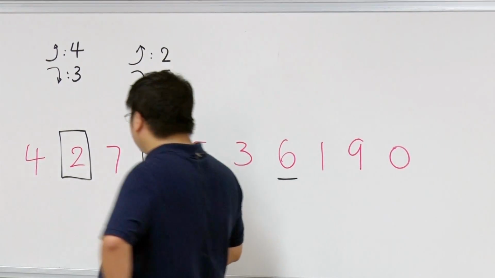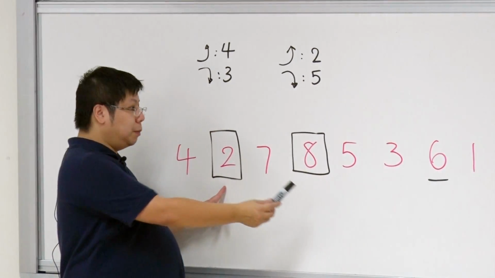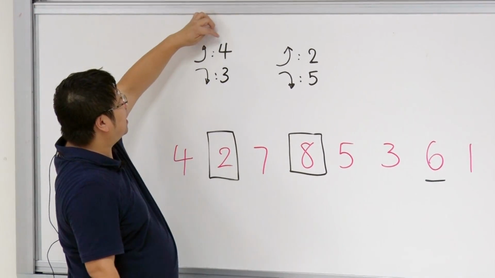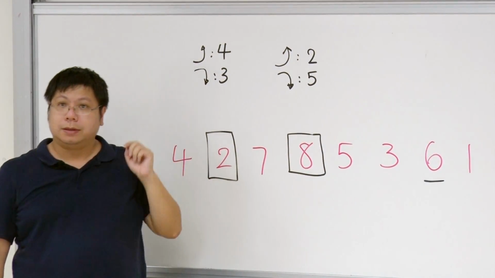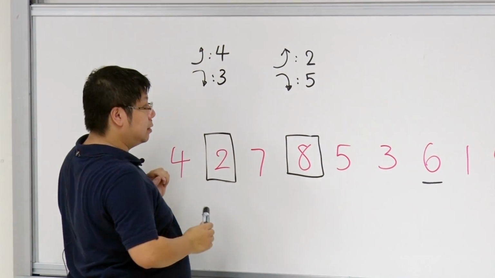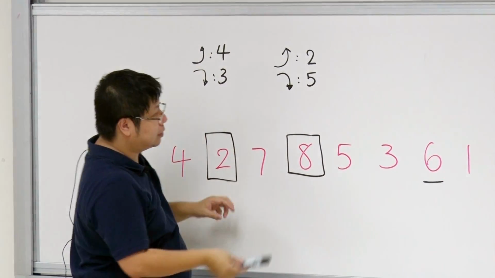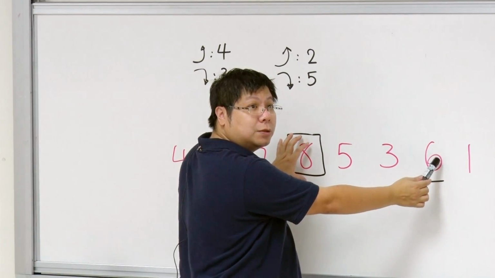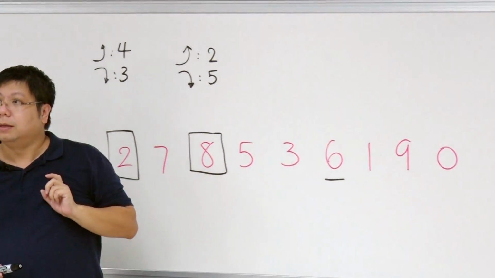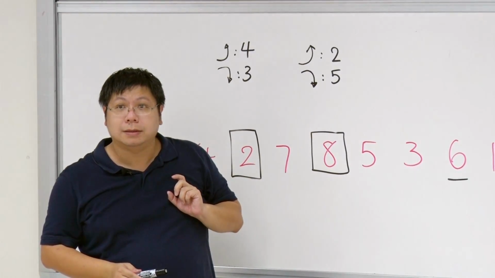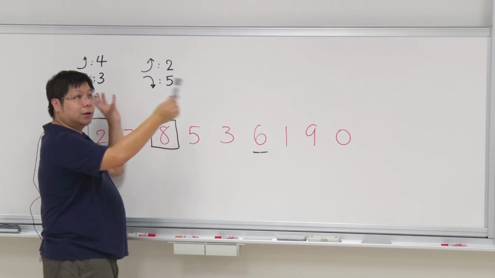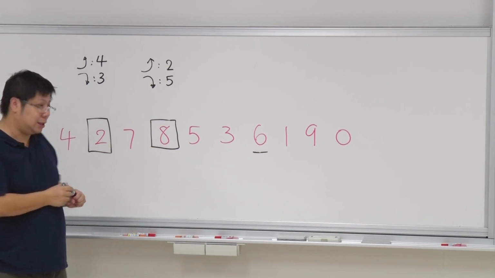The reason is that if this one is smaller than this one, like this 2 and 8, then for the increasing part, this one must be larger than this one. Does that make sense? You cannot have the same. On the other hand, reverse: if this one is larger than this one, then for the decreasing part, this one must be longer. Because we always include this one, you can include one more, so it must be longer. Okay, so we establish this.